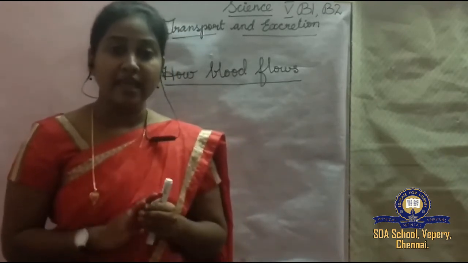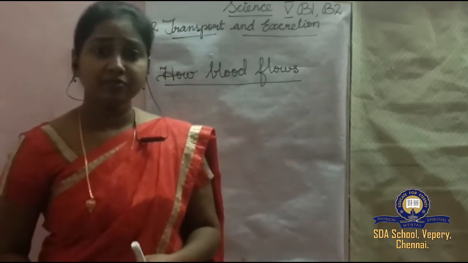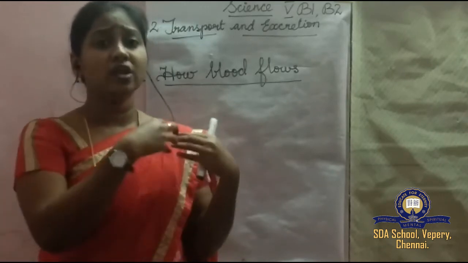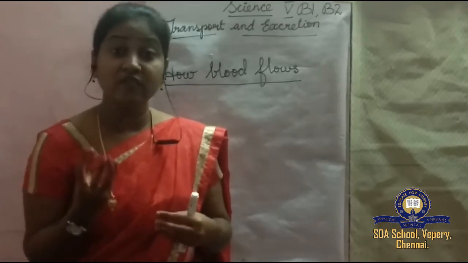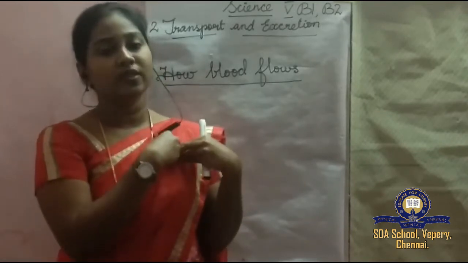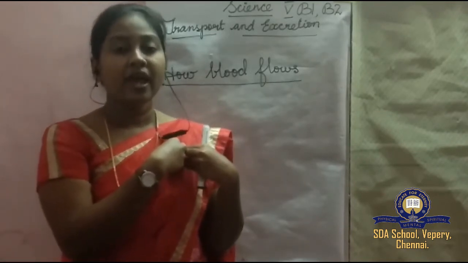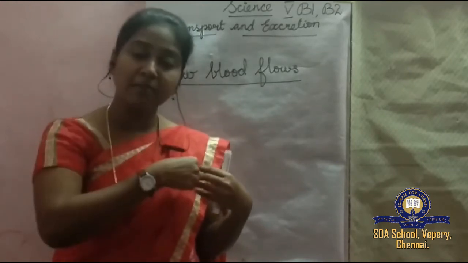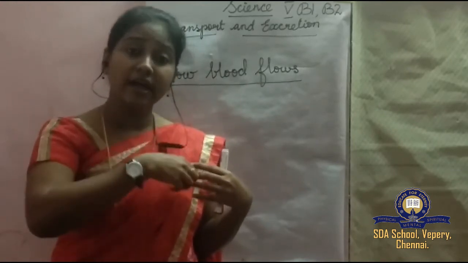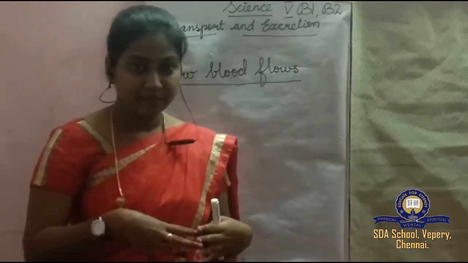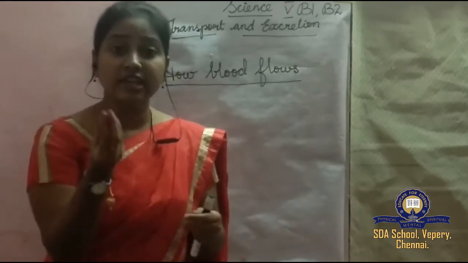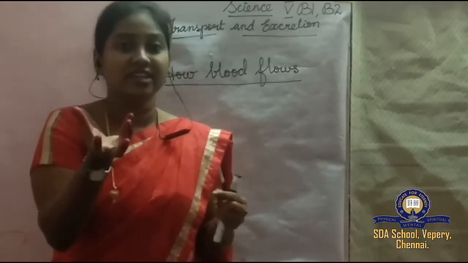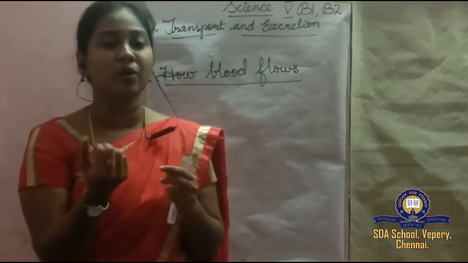Again this oxygenated blood, that is blood with oxygen, returns to the heart. And again the heart pumps this oxygenated blood into the arteries. This oxygenated blood produces energy for our body.